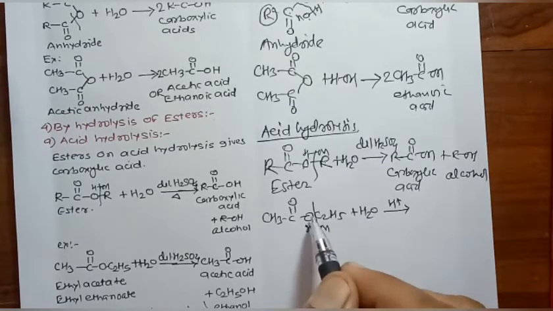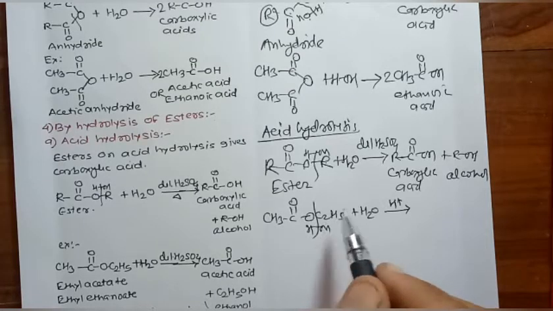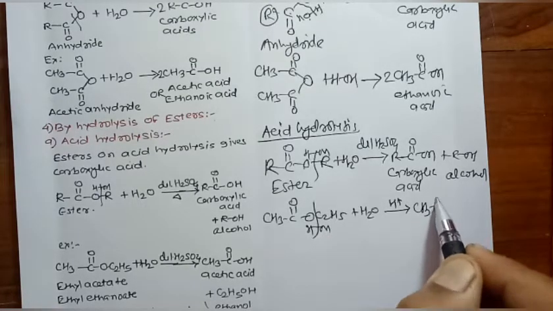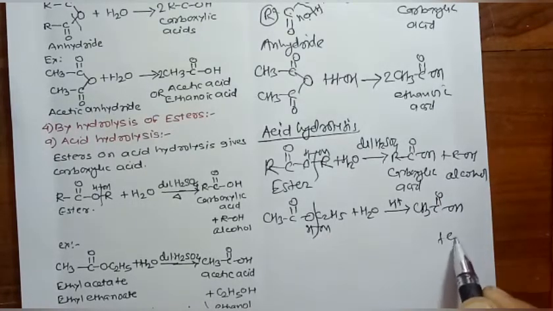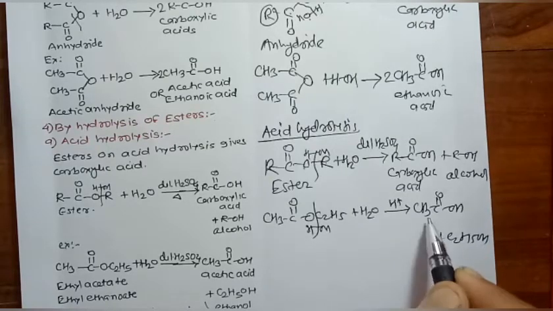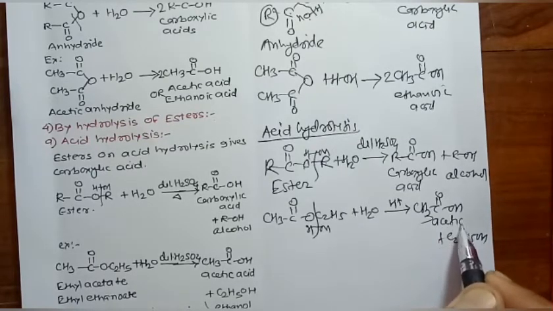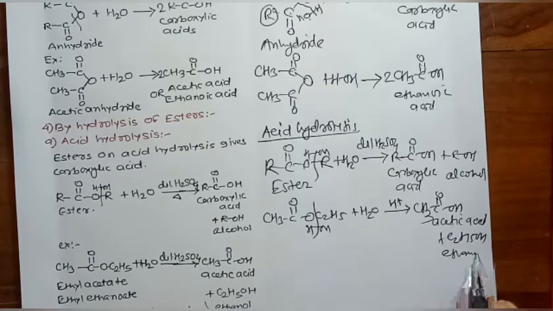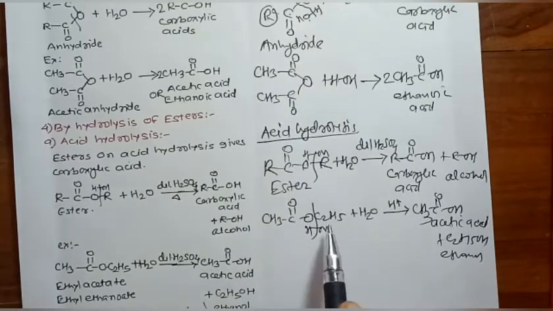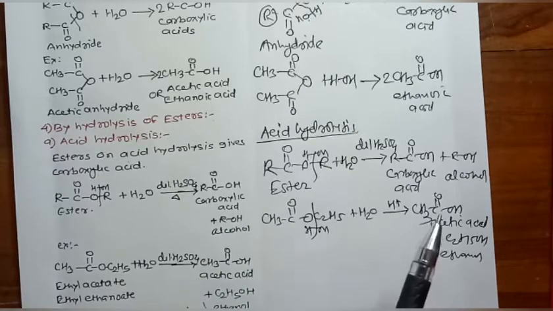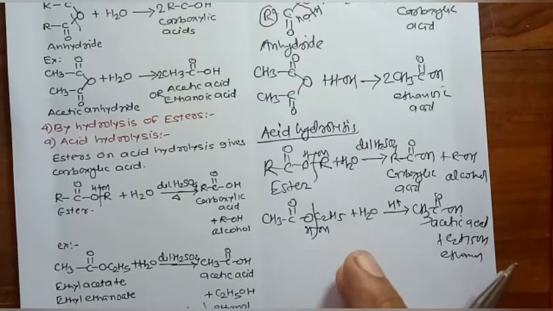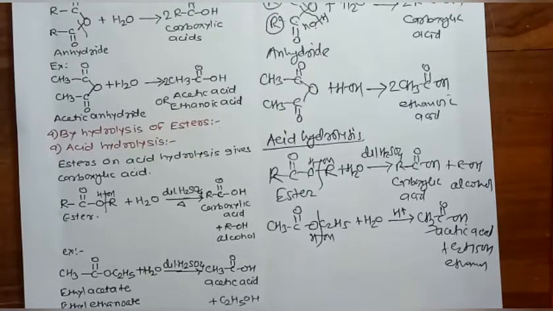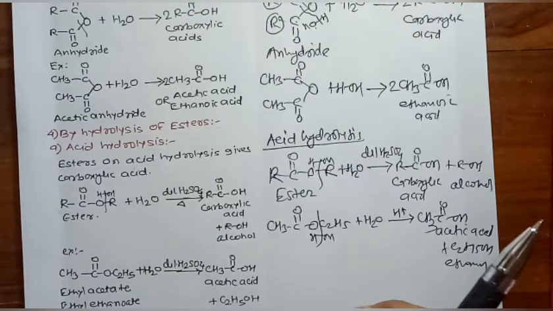H goes to this oxygen atom and the OH group is attached to this C2H5 group, and it gives CH3C double bond OH plus C2H5OH. It gives a mixture of acetic acid and ethanol, that is, ethanoic acid and ethanol. The ester is ethyl acetate or ethyl ethanoate. This is regarding acid hydrolysis of esters.